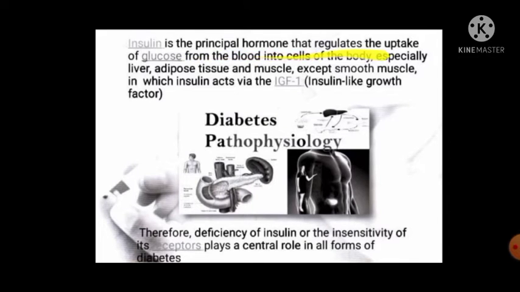Insulin is the principal hormone that regulates the uptake of glucose from blood into the cells of the body. It means insulin has the function to store excess sugar from the blood in our body, especially in the liver, adipose tissue and muscles, except smooth muscles, in which insulin acts via IGF-1, insulin-like growth factor 1. Diabetes pathophysiology: therefore, deficiency of insulin or insensitivity of the receptor plays a central role in all forms of diabetes.